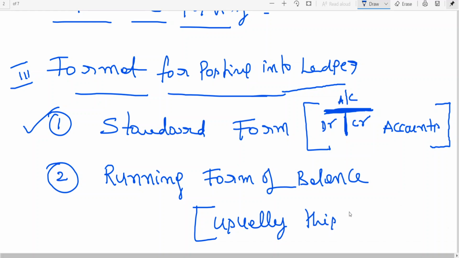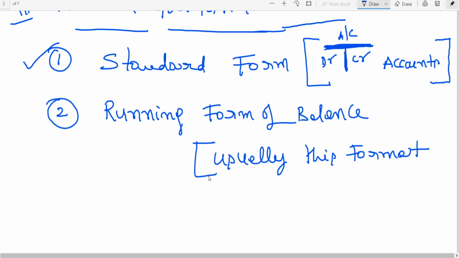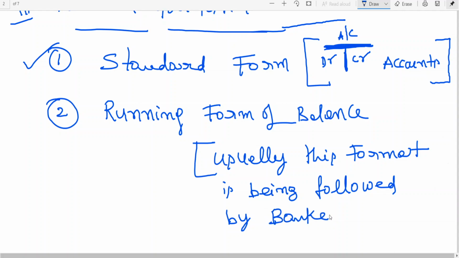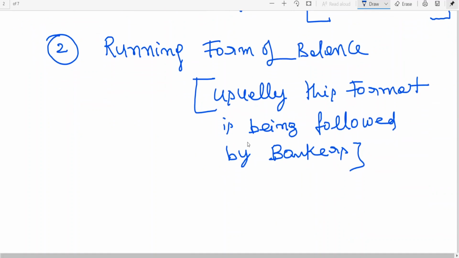Usually this format is followed by bankers. Who follows the format? Bankers. Most of us have this format in our house, which is nothing but a passbook. If you see a passbook, you will know it.